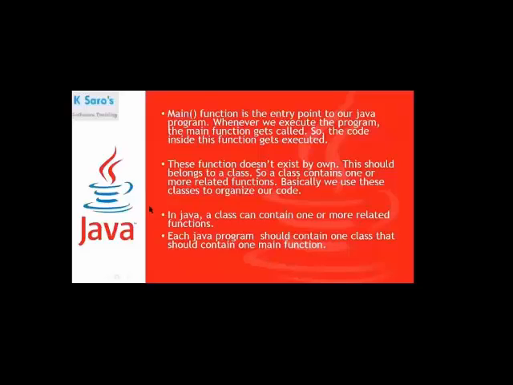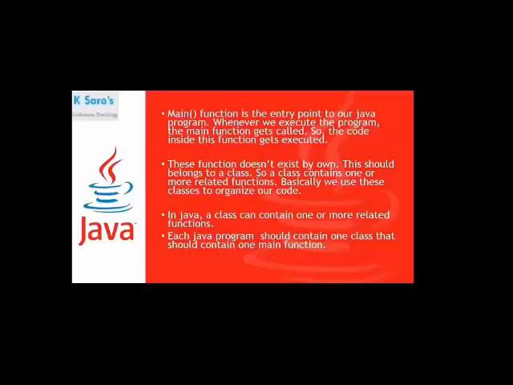Okay, fine. This function doesn't exist on its own. It should belong to a class. Without a class, we cannot write any main function in Java. A class contains one or more related functions. Basically, we use classes to organize our code. So in a Java program, a class is compulsory, and inside the class, the main function is compulsory.